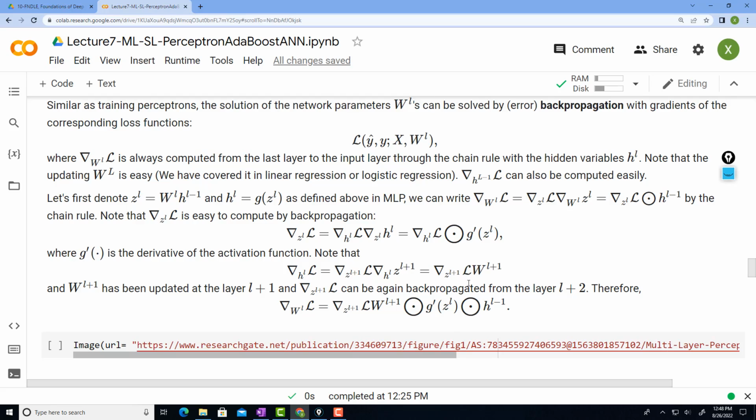Of course, I'm giving a very quick introduction. If you are interested in a more careful or rigorous derivation of the training procedure for a multi-layer perceptron, you can go to some textbook talking about multi-layer perceptrons or deep neural network training and go through the mathematics to understand how it is actually done.